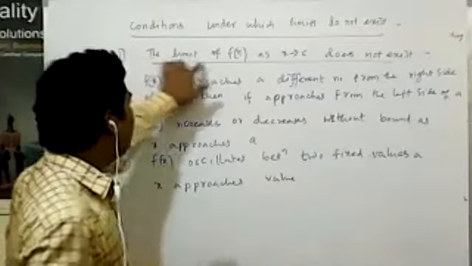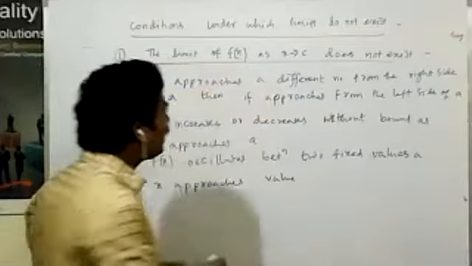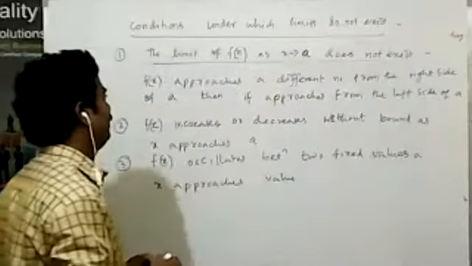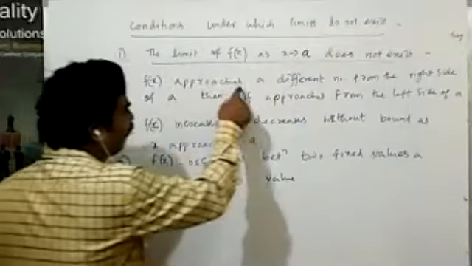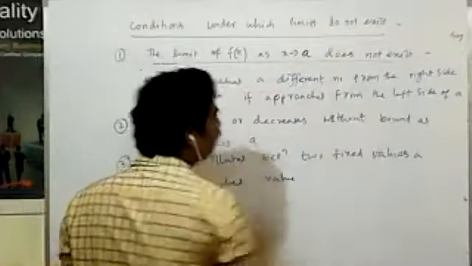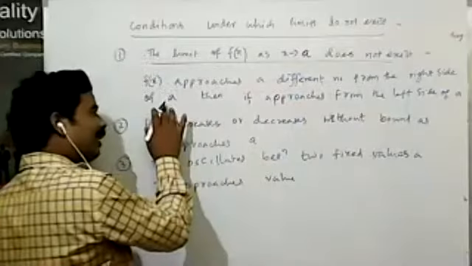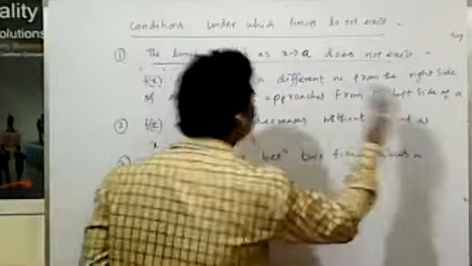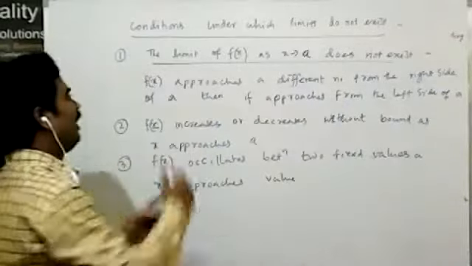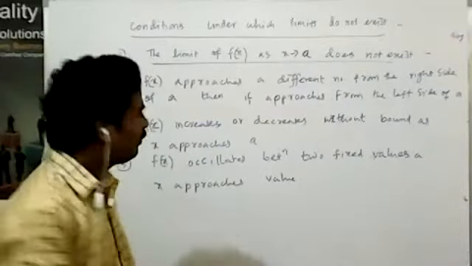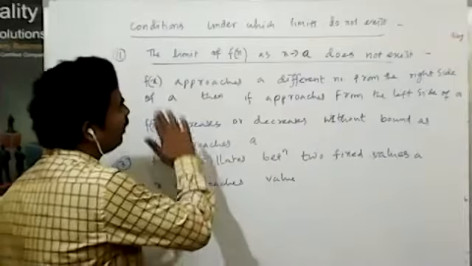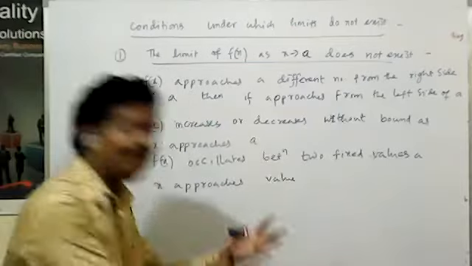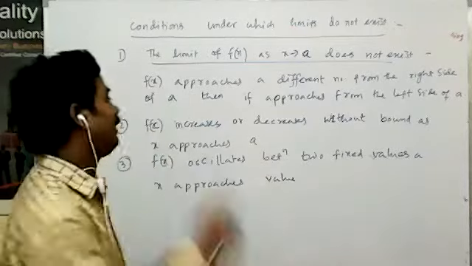First condition: the limit of f(x) as x tends to a does not exist if f(x) approaches a different number from the right side of a than from the left side of a. It will approach from the left side and from the right side. Different approach means LHL is not equal to RHL.